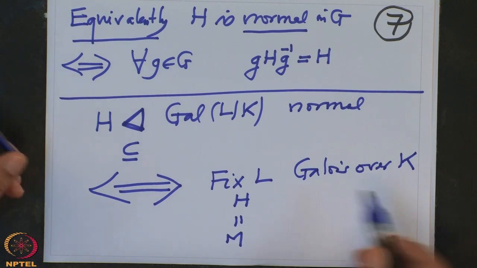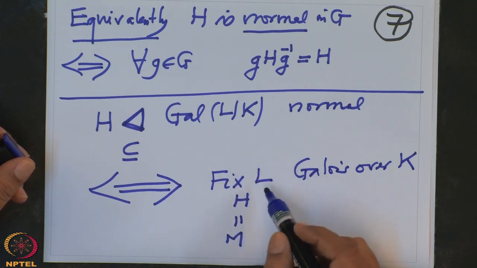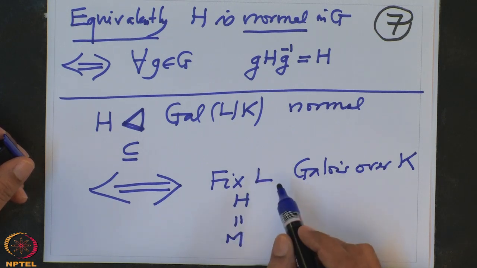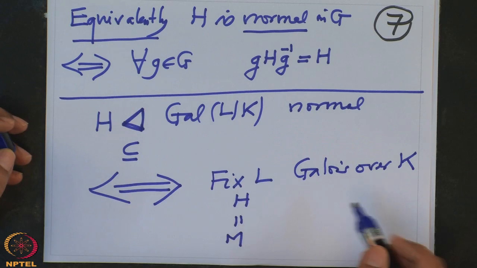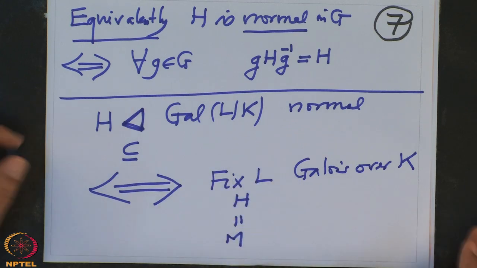That is the theorem we want to prove. Obviously this involves studying group actions more intimately, and that is what I want to digress on. What is this condition? When H is normal, what happens to the fixed field? That is what I want to analyze now.